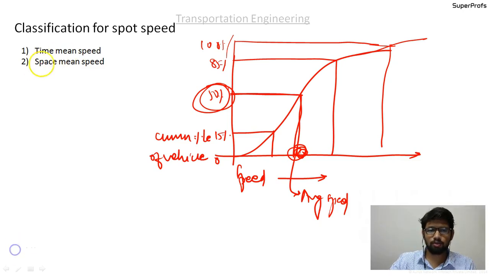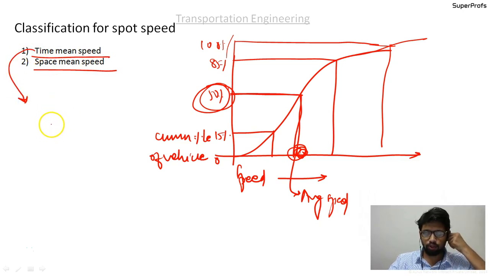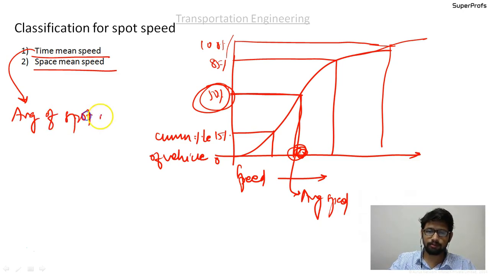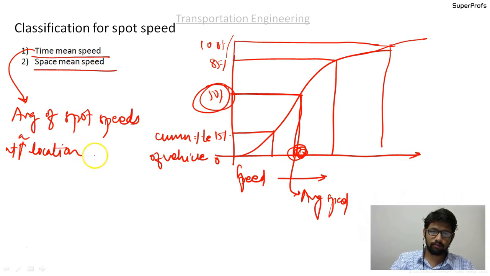Now we will discuss time mean speed and space mean speed. Time mean speed is the average of spot speeds at a location for a unit duration. Please write down: average of spot speeds at a location for unit duration.